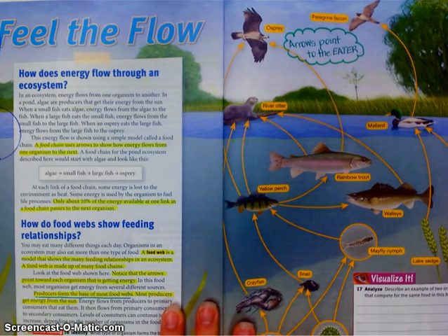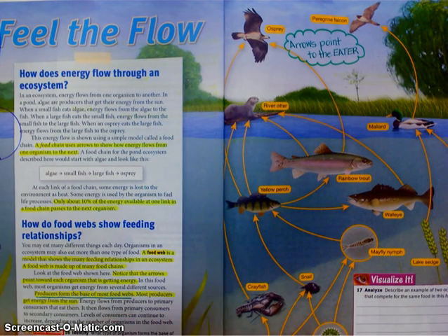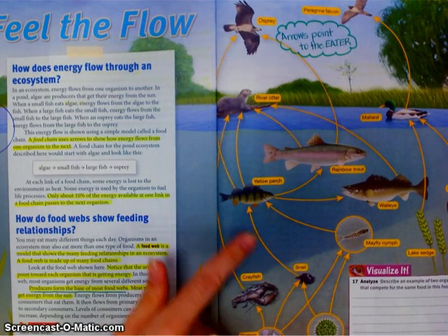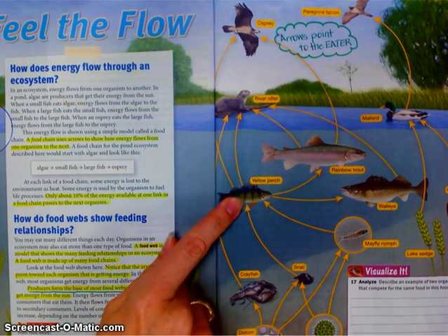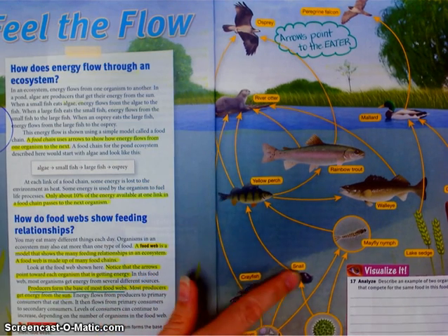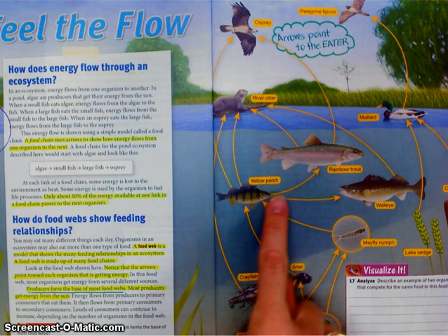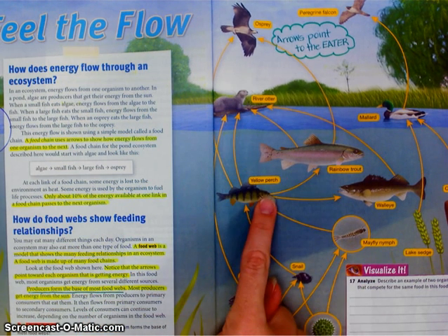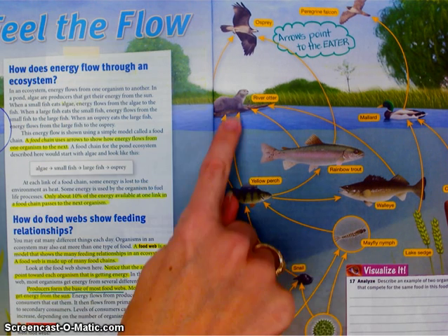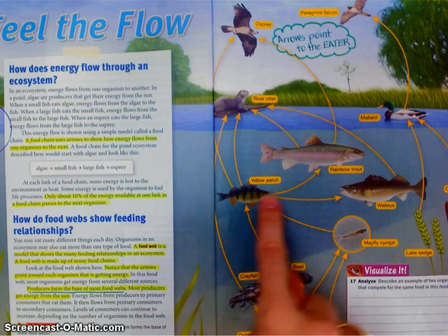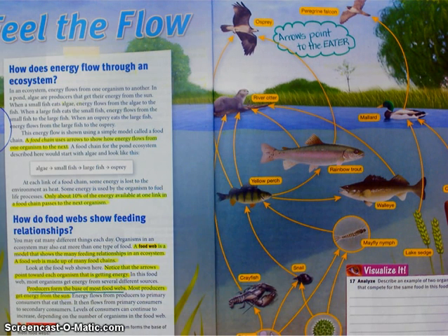In the food web that we've got over here, for instance, the yellow perch is eating the snail because the snail gets gobbled up by the yellow perch. The energy in the snail is going to get transferred to this yellow perch. Well, the yellow perch can get eaten by the rainbow trout, by the walleye, by the river otter. So the energy contained in the yellow perch would get transferred to whoever is eating the yellow perch. Okay, so the arrow always points to the eater, the one doing the eating.